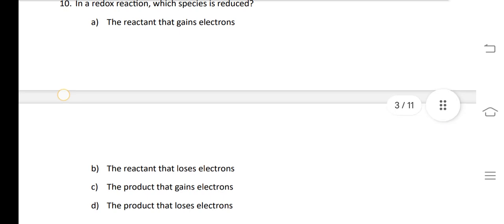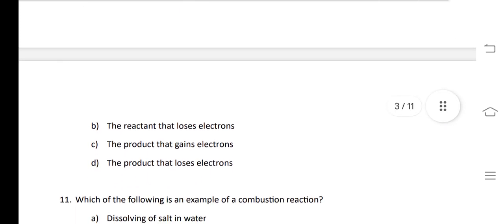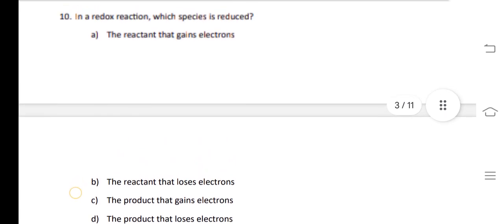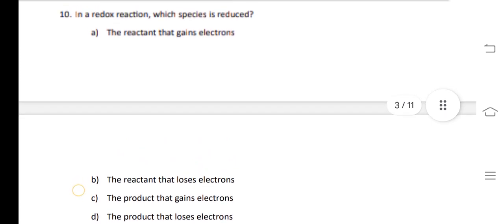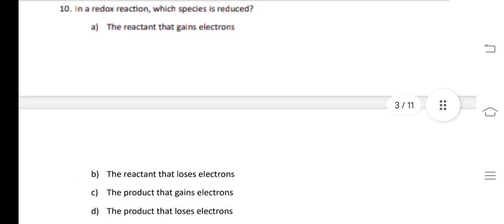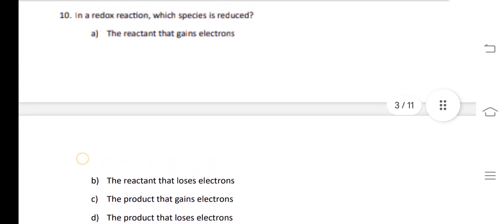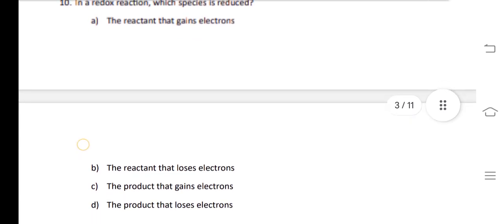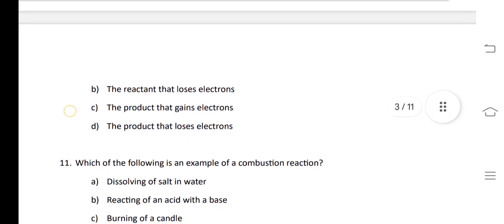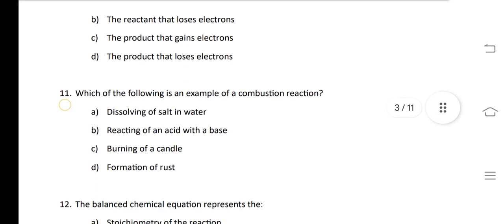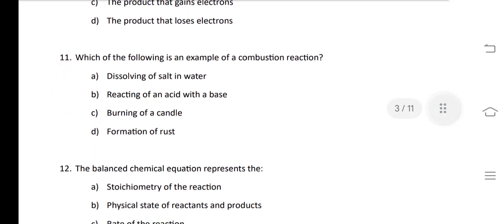Gain of hydrogen means loss of electron from the reactant side, because reduction and oxidation both occur only on the reactant side, not on the product side. So the answer of 10th question is B, the reactant that loses electron is called the reduced element.